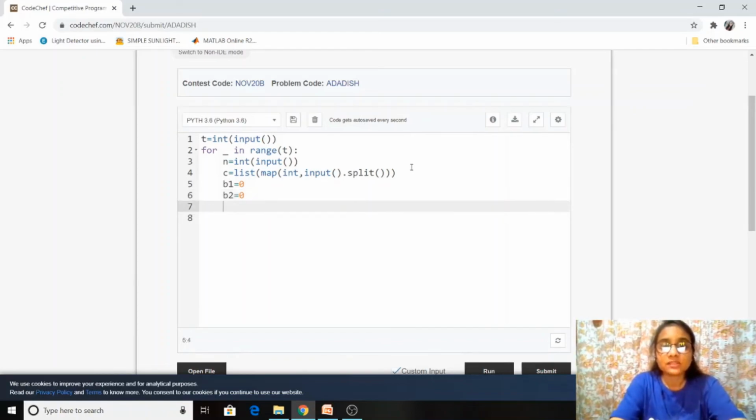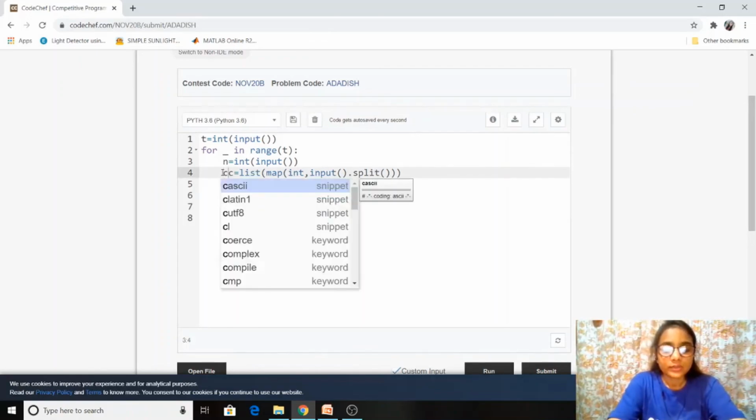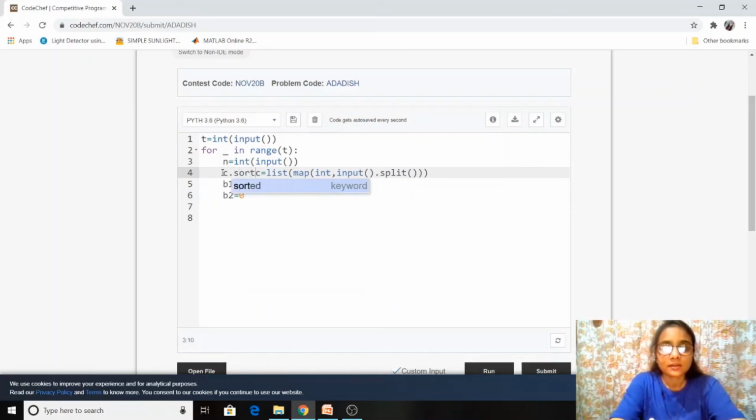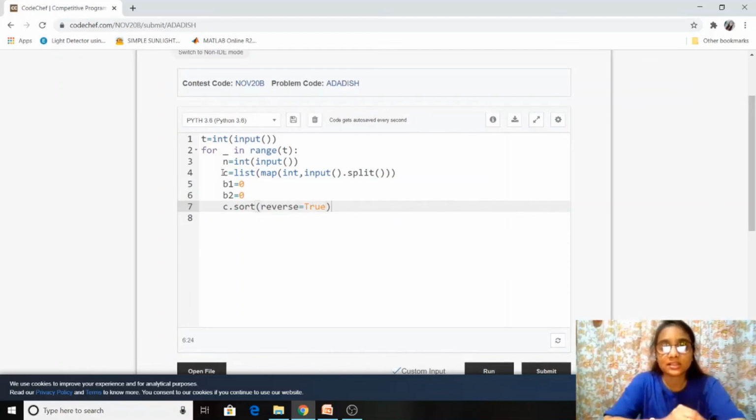And now we will sort this time array, which contains the time required to prepare the dishes. We'll sort this here, c.sort, and reverse equals true. Reverse means that it will get sorted in descending order. That means the highest time dish will be at the start and the lowest time dish will be at the end. And why are we doing that? Because in our code, we have to use the dish which has the maximum time first.